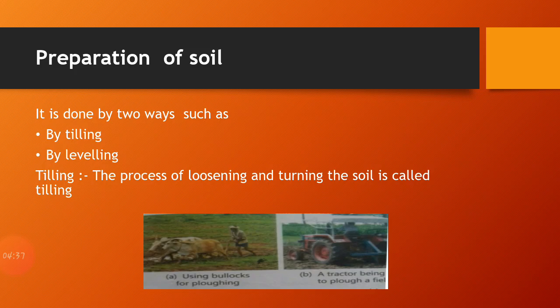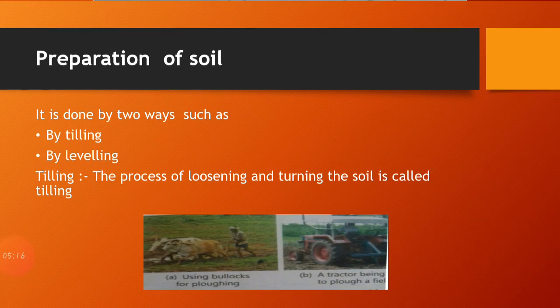Second one is leveling. Now first of all, what is the purpose of leveling? The leveling of the tilled field is beneficial because it prevents the top fertile soil from being carried away by strong winds or washed away by rainwater. Leveling helps in the uniform distribution of water in the field during irrigation. So we can say that leveling is also very important. So these two processes are performed by the farmers in the field.